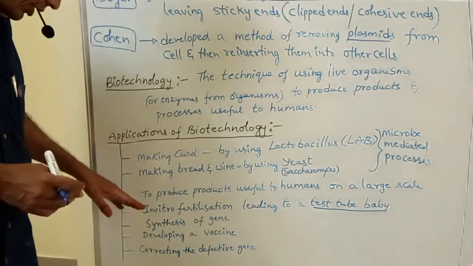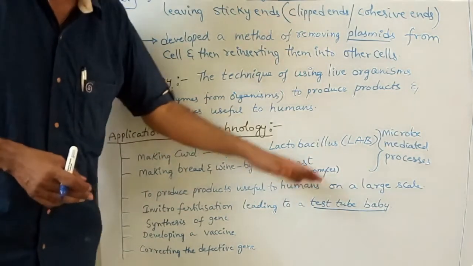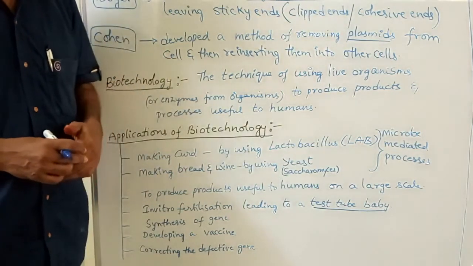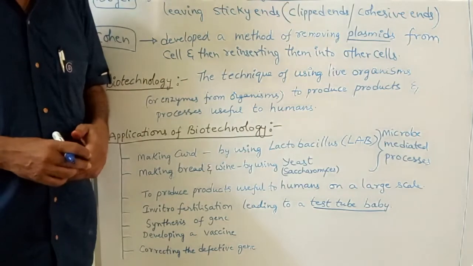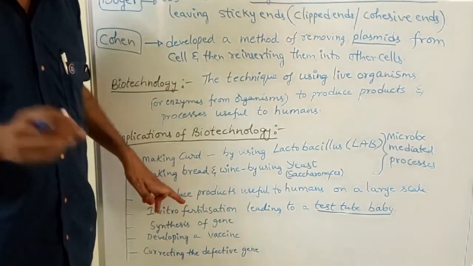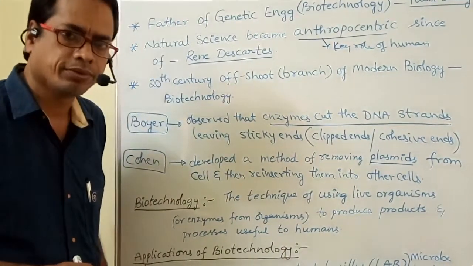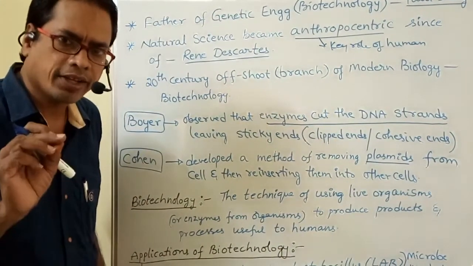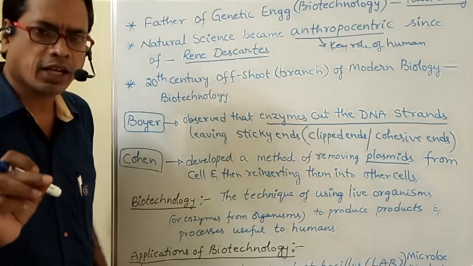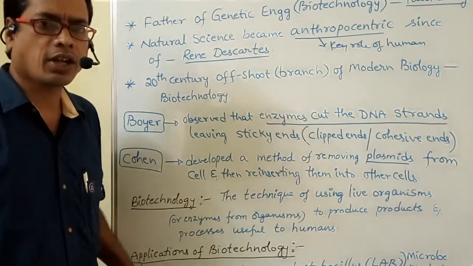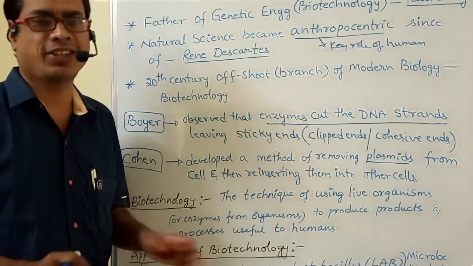Okay. Next, in vitro fertilization leading to a test tube baby. What is in vitro fertilization? The fertilization that occurs in the test tube. In vitro means test tube. The fertilization that occurs in the test tube is called in vitro fertilization.